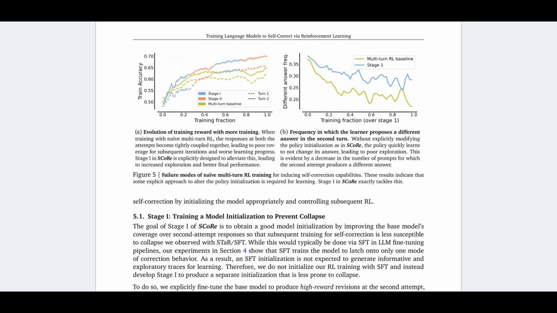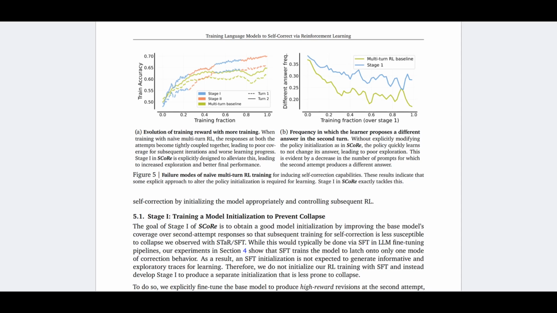The x-axis shows the training fraction, that means the training progress. So it wants to show how the model behaves as training progresses. And as you can see, as the training progresses, the accuracies of turn 1 and turn 2 both improve.